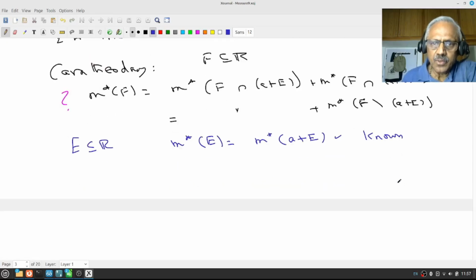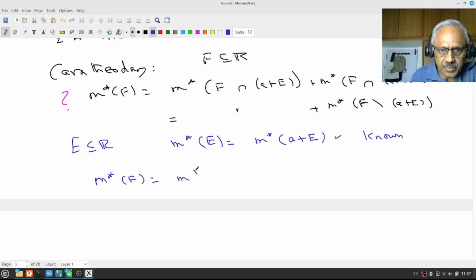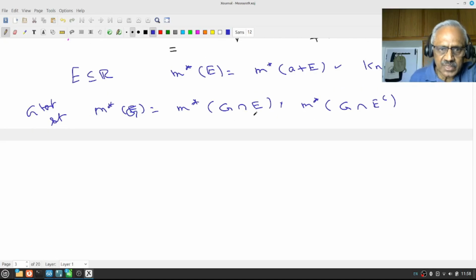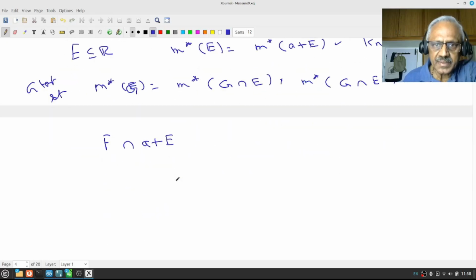So somehow we should relate these measures instead of a plus E. What we know is the measurability of E: m*(G) is equal to m*(G intersection E) plus m*(G intersection E complement), or G minus E, where G is any test set. This holds for any test set. So the idea is somehow we should bring it to that fashion. Let us look at F intersection (a plus E).